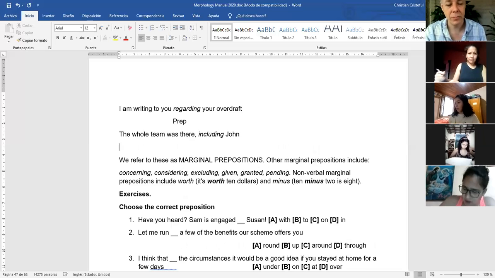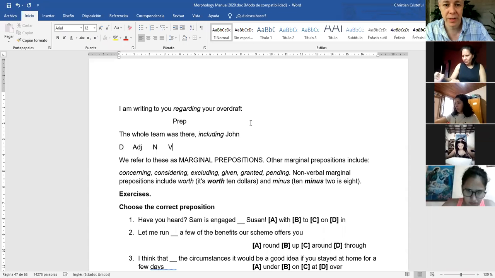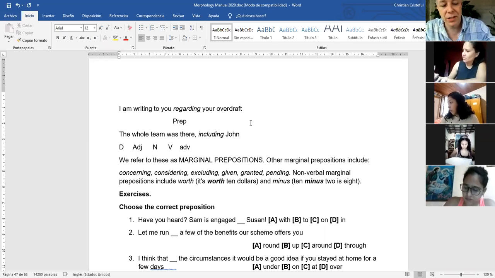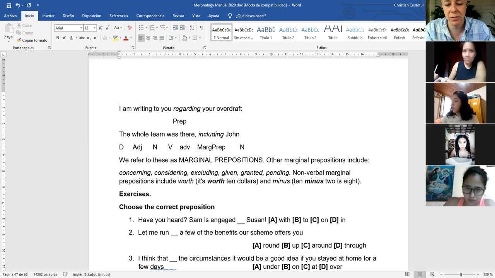Another one. The whole team, the determiner, whole, adjective, in, noun, was a verb, there is an adverb, and then including. To include is a verb, but including John, including is not present continuous. Including is a preposition, a marginal preposition. Now, some students write marginal here. It's okay, no problem if they do it, but it's not obligatory.